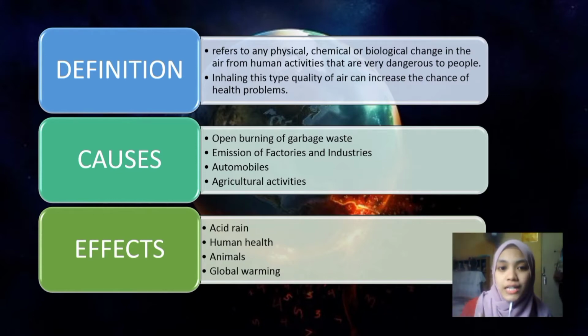The second one is factories and industry. Factories and industry are the main source of carbon monoxide, organic compounds, hydrocarbons and chemicals. These are released into the air and degrade its quality. The third one is automobiles. The gases emitted from vehicles such as jeeps, trucks, lorries, buses and cars pollute the environment. These are a major source of greenhouse gases.